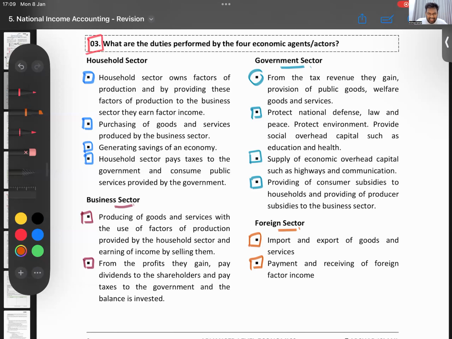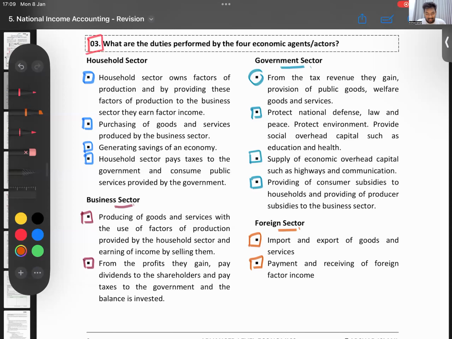Okay, so this area again is not a very difficult area at all, but a simple thing where they give you MCQs. They will say in an MCQ, households provide factors of production to businesses, businesses produce goods and services. They'll give like 5 options and ask, which of the following is incorrect? They can give something like that. So far they have not given essay questions, but if they really want, they can give a very easy essay question also.